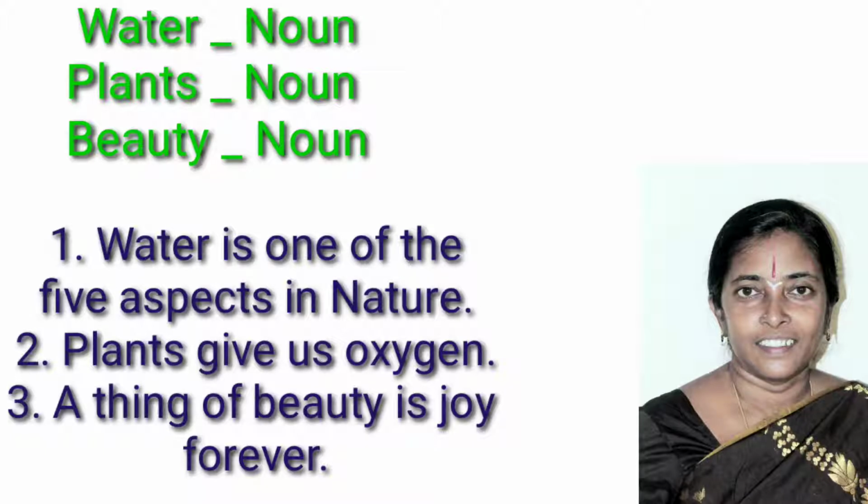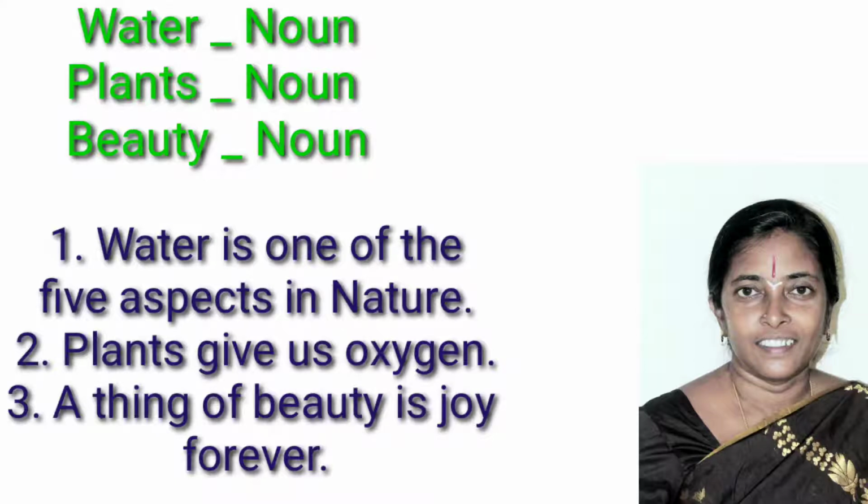Water is one of the five aspects in nature. Here, what is one of the five aspects in nature? Water. Here, water is used as noun. It is used as subject, right? Come to the second sentence. Plants give us oxygen. What give us oxygen? Plants. And it is used as subject, right?